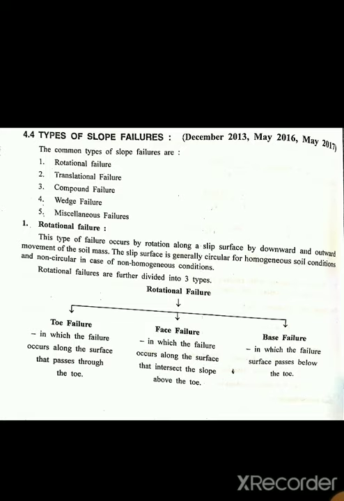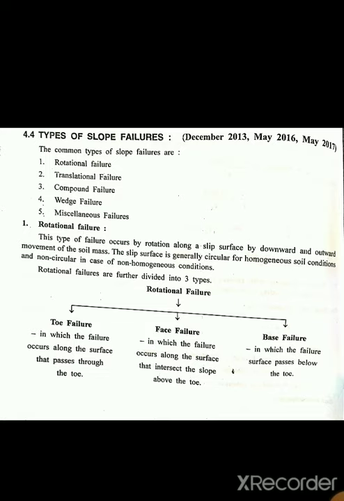Then finite slope: if the slope is of limited extent, it is called finite slope. Slope of earth dam, slope of highway, railway embankment, canal bank, cuts, etc. are finite slopes.